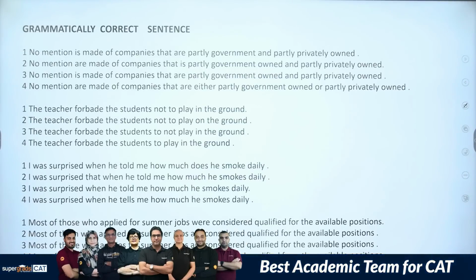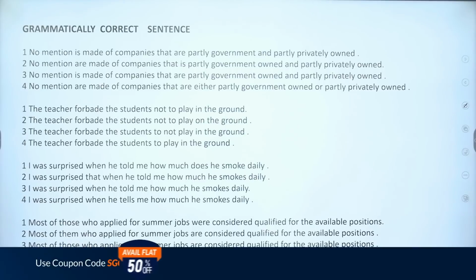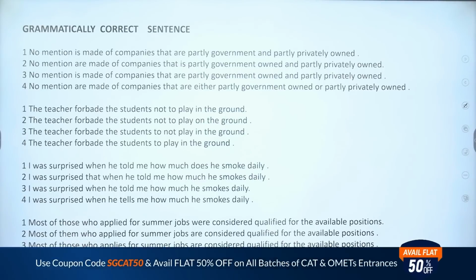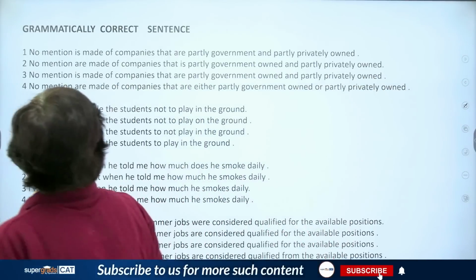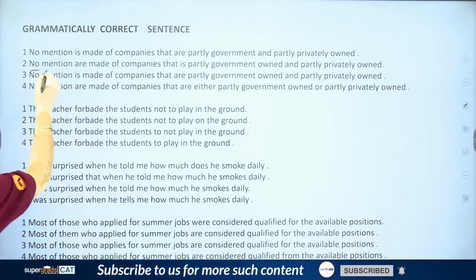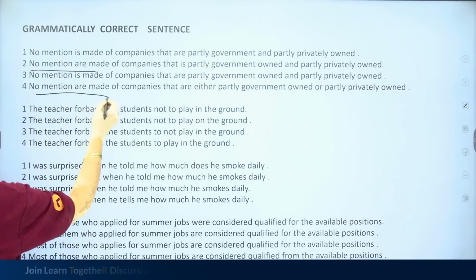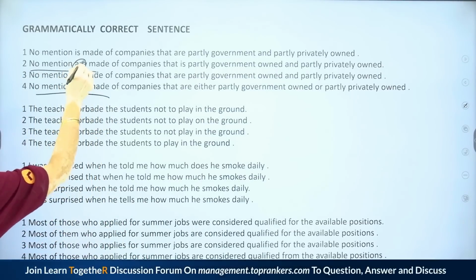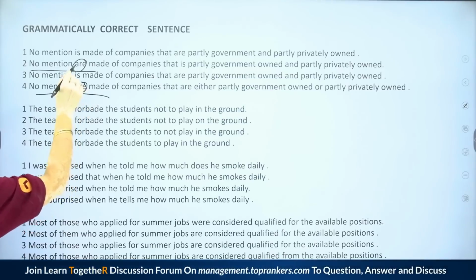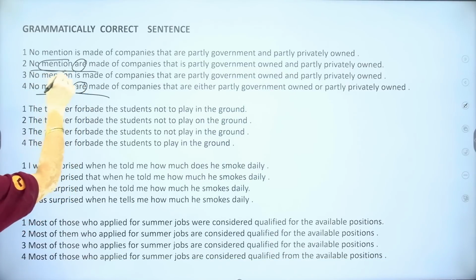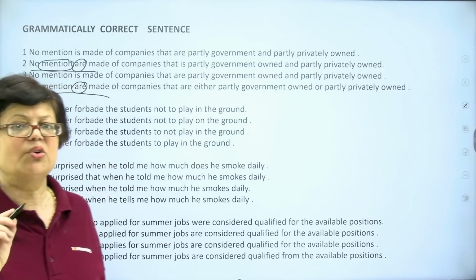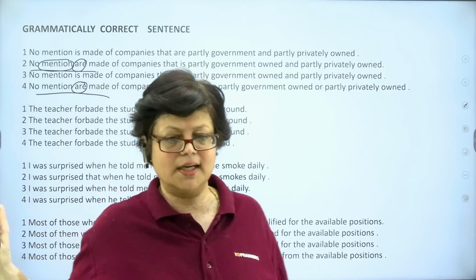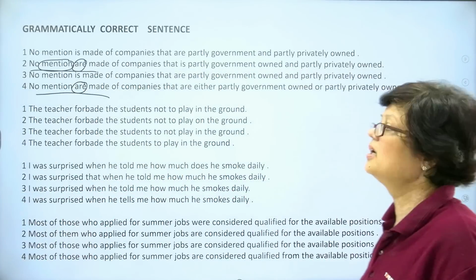Four, no mention are made of companies that are either partly government owned or partly privately owned. You can clearly see that in sentence 2 and sentence 4, you find the use of the auxiliary verb are, which does not go with mention, because mention is a singular subject. So we have outrightly eliminated options 2 and 4.